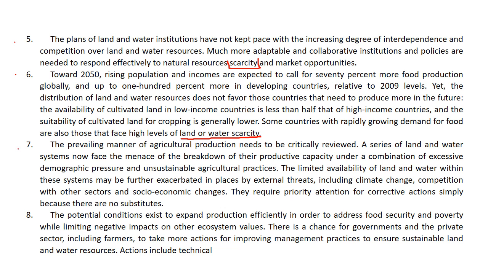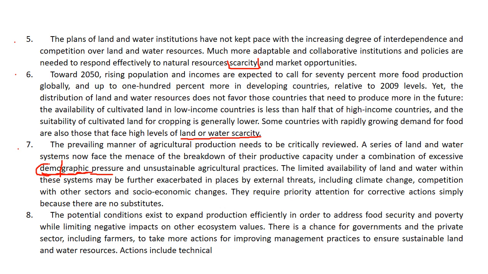Paragraph 7. The prevailing manner of agricultural production needs to be critically reviewed. A series of land and water systems now face the menace of the breakdown of their productive capacity under a combination of excessive demographic pressure. Guys, demographic means population. When you see the prefix demo, D-E-M-O, it means people. For example, democracy means the rule of people. Demographic, population.